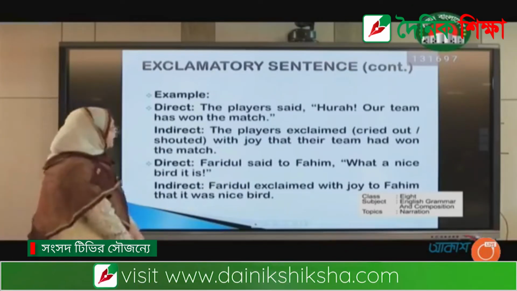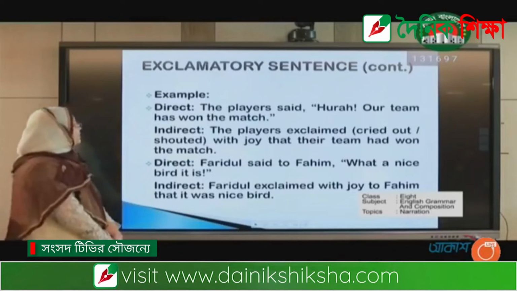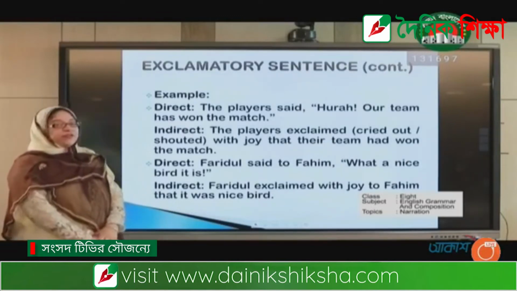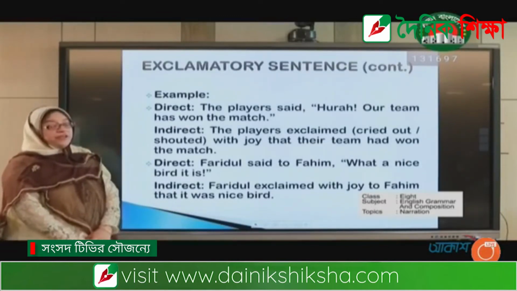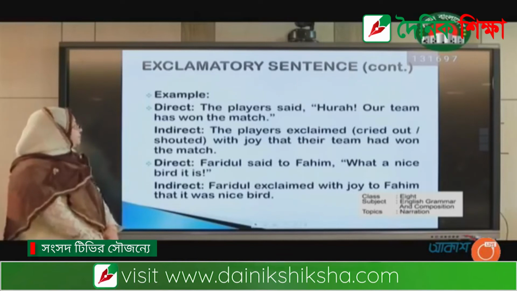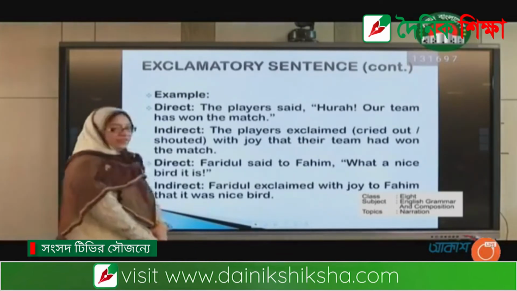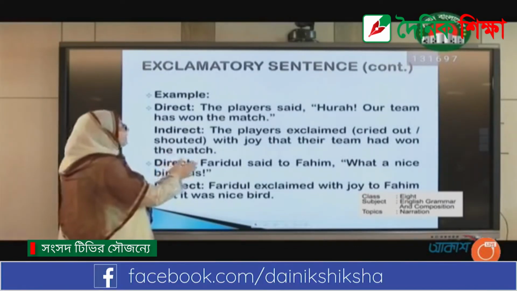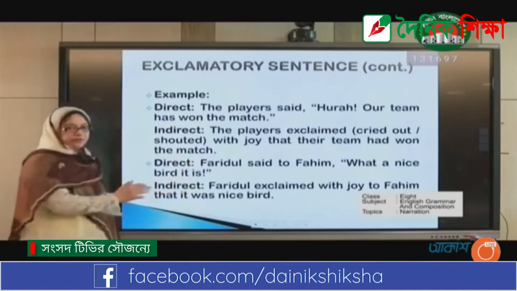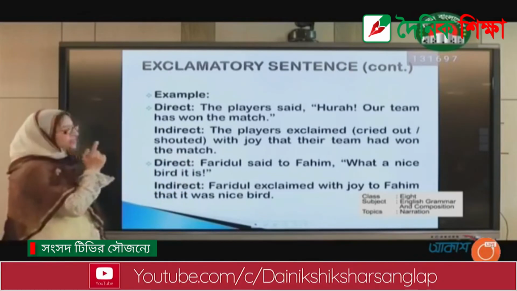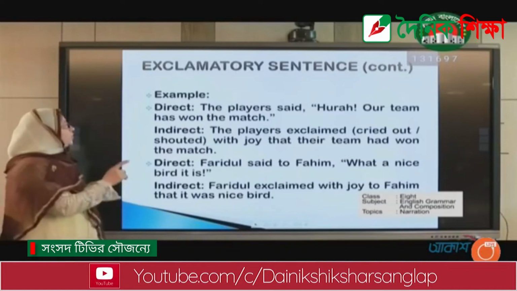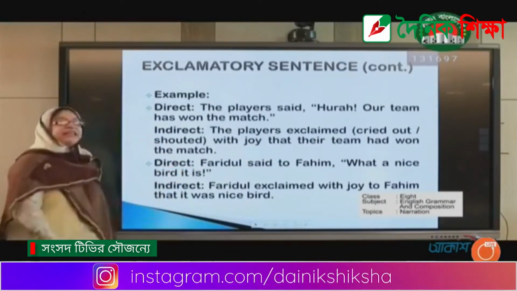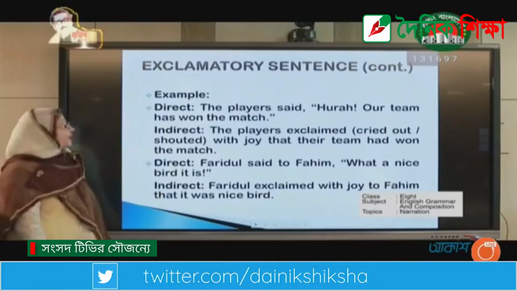The players said, "Hooray, our team has won the match." Here is the expression of the feelings of the players. So we can turn it into indirect speech just like this. The players exclaimed with joy, because there is the exclamation word "hooray." So the answer, the players exclaimed with joy that their team had won the match.